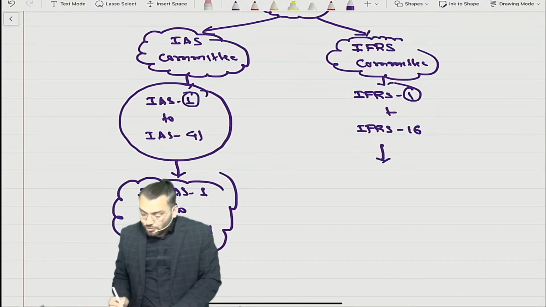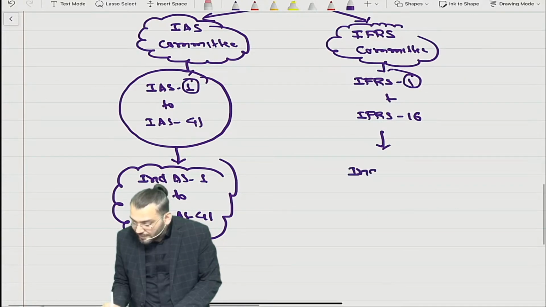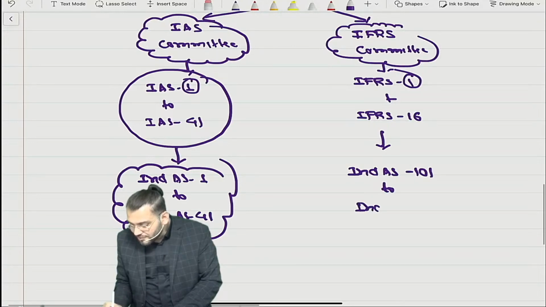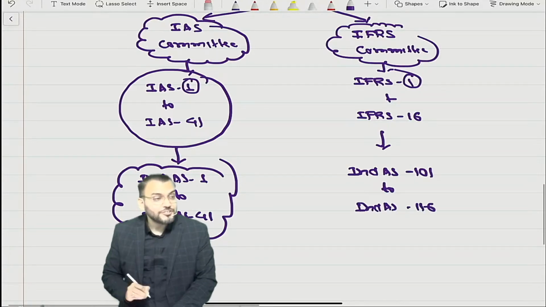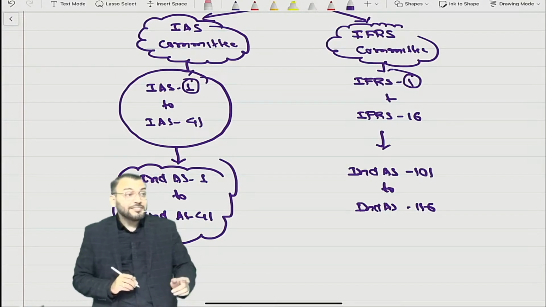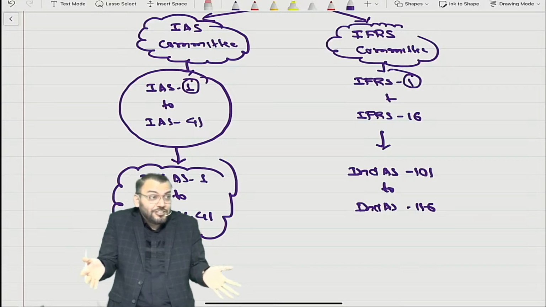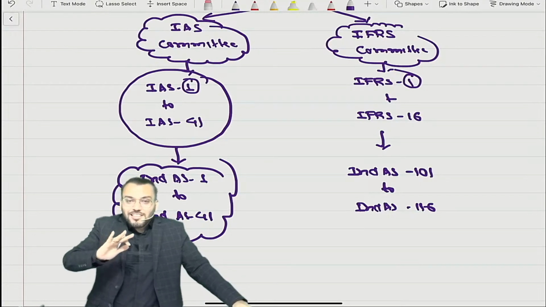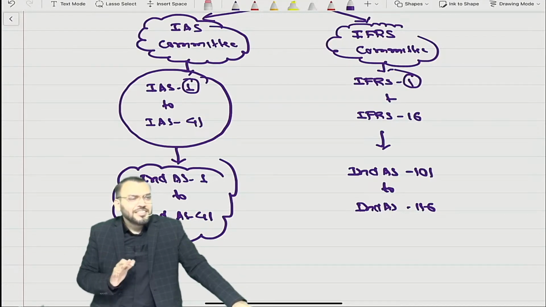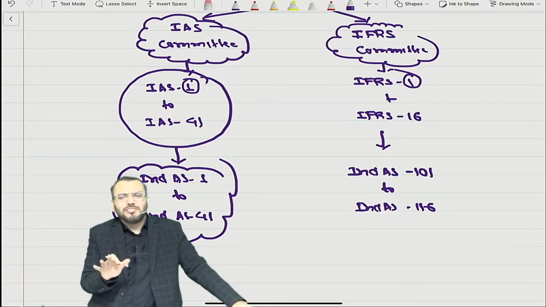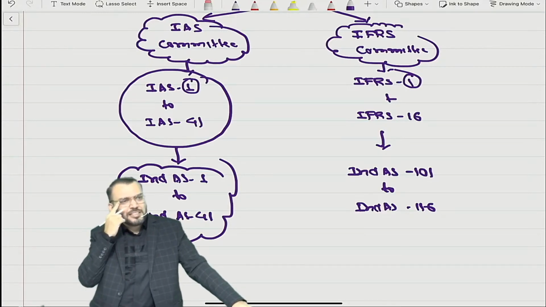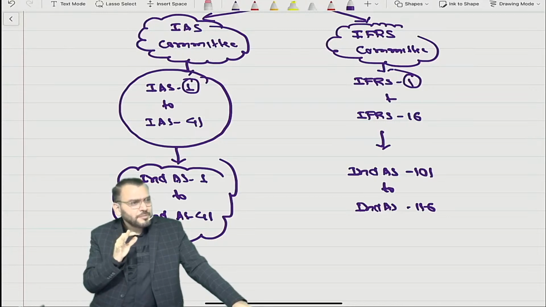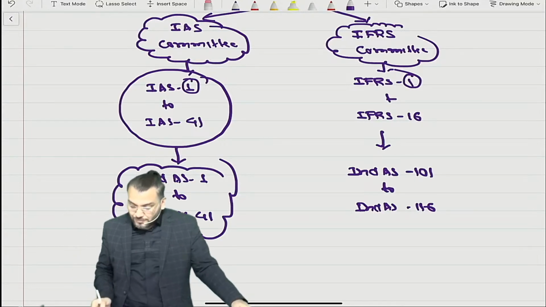What should be done? So the IFRS have been numbered as Ind AS 101 to Ind AS 116. Have you understood? When I say Ind AS 116, don't think there are 116 Ind AS which you have to do. You will die. I will also die. So now some relaxation. Effectively, from the examination point of view, there are 30 to 35 Ind AS. Are you able to understand? So don't worry, it can be done. Got it?